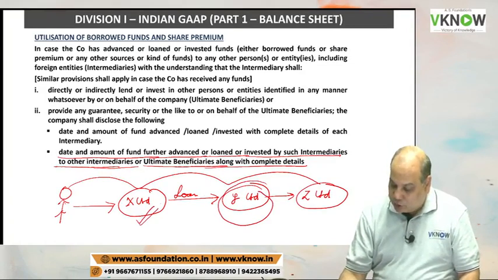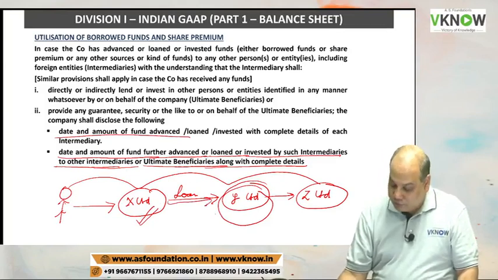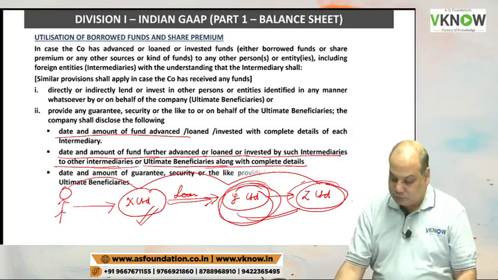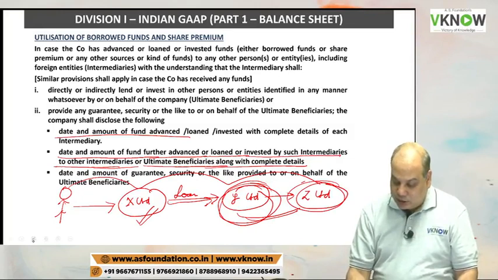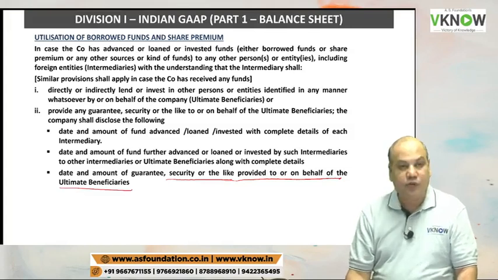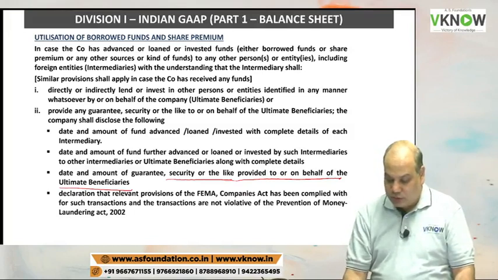X Limited will not only disclose when it had given loan to Y, it will also disclose when Y Limited had given loan to Z, and the date and amount of guarantee, security, or the like provided to or on behalf of the ultimate beneficiaries. So these are the disclosure requirements.